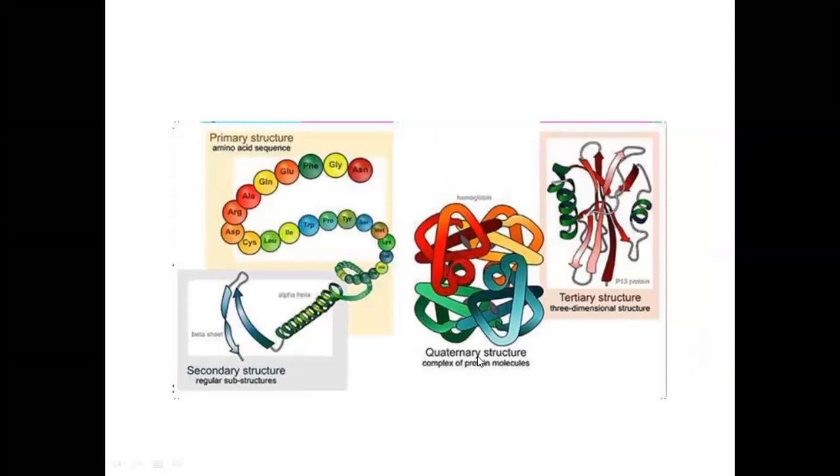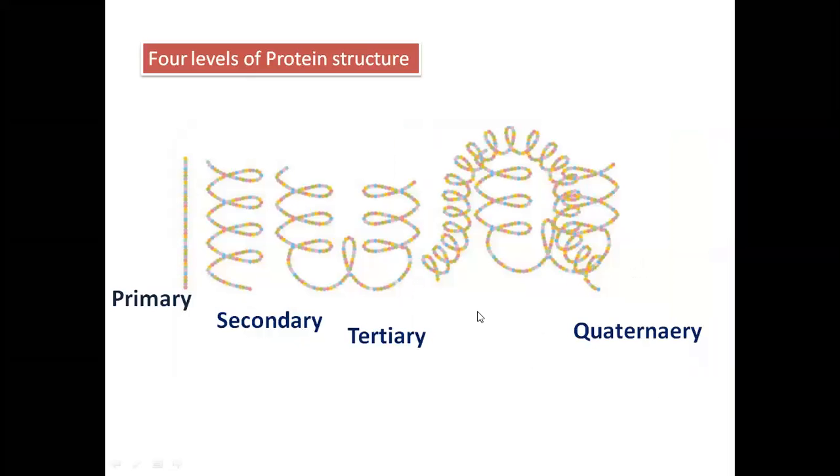So these are the four structures: primary structure, a sequence; secondary structure, a regular substructure; tertiary structure, a three-dimensional structure; and quaternary structure, a complex structure of the protein molecule. We can understand well by seeing these simple structures. Primary structure is a sequence, all these amino acids linked together in a sequence. Secondary, more looping takes place; then the tertiary structure, and a very complex giant structure for the quaternary. So these are the four levels of protein structure.